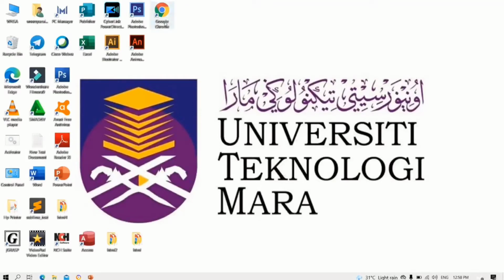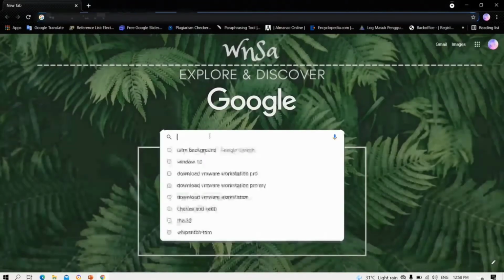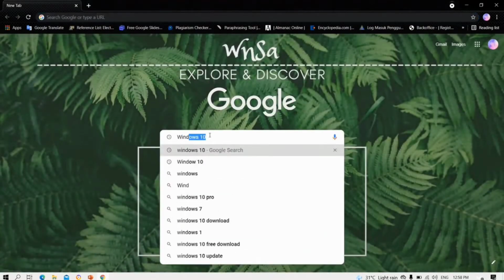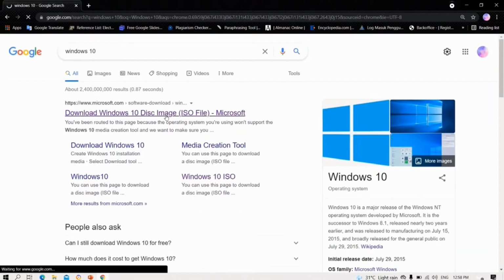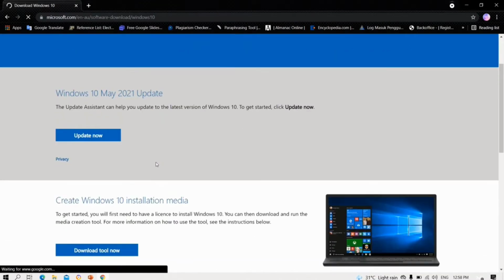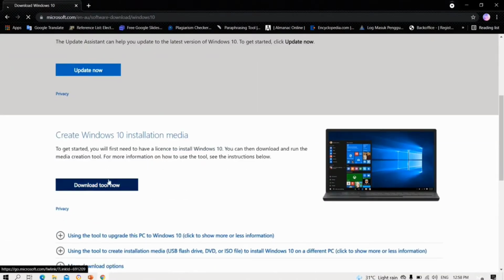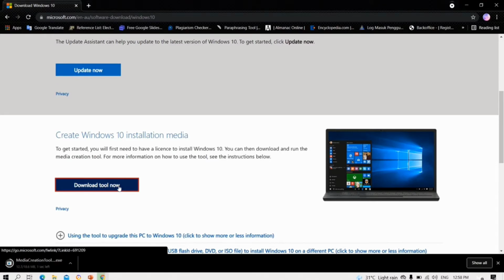First, you need to go to Google Chrome and then type Windows 10. Choose the first result that appears. Click Download tool now. Wait until it's done.